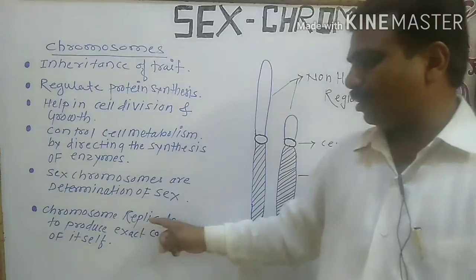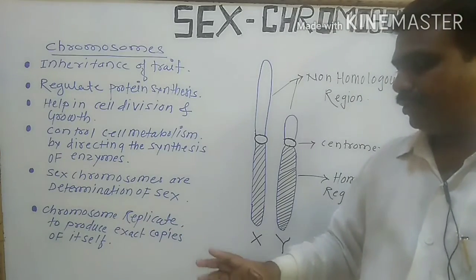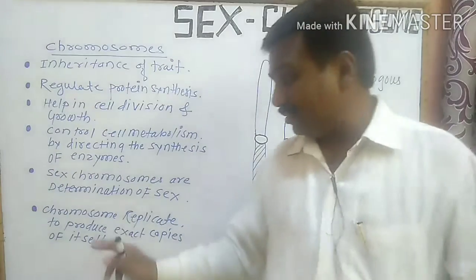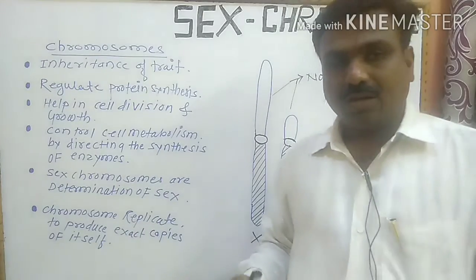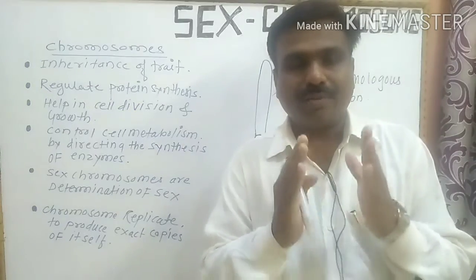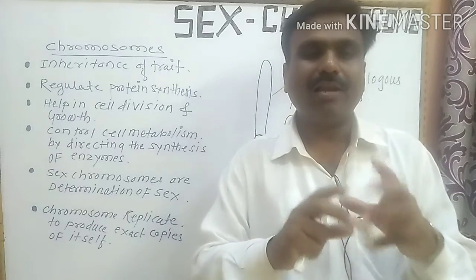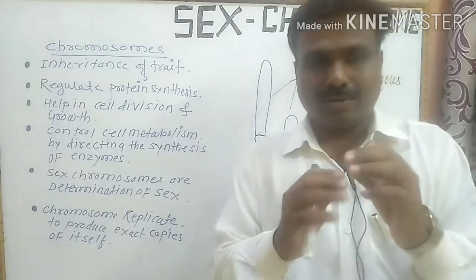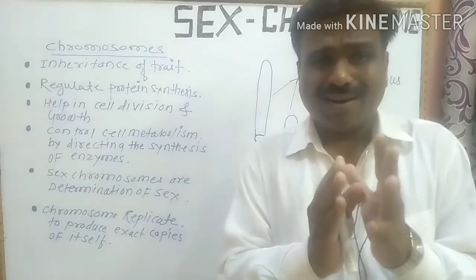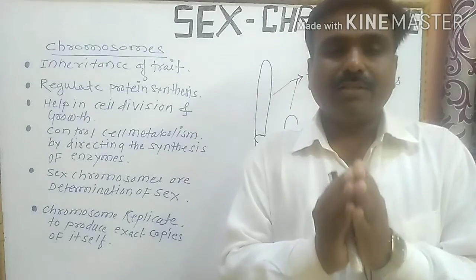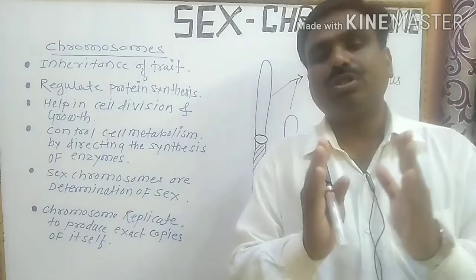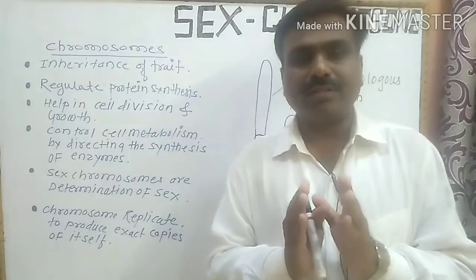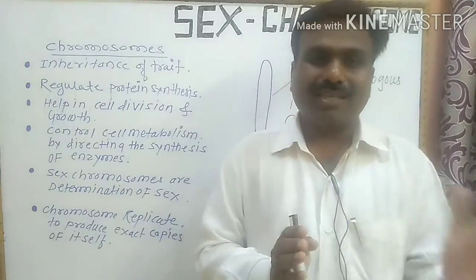Then a chromosome replicates to produce an exact copy of itself. What does it mean that chromosomes replicate? The chromosomes have DNA in a highly packed fibrous form, and this DNA undergoes the process of replication. Replication, or duplication, is the process by which DNA makes an exact copy of itself.